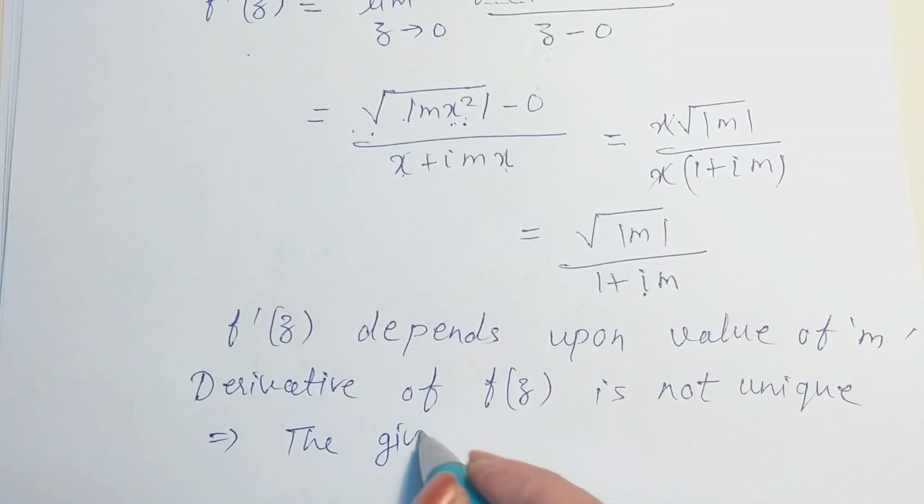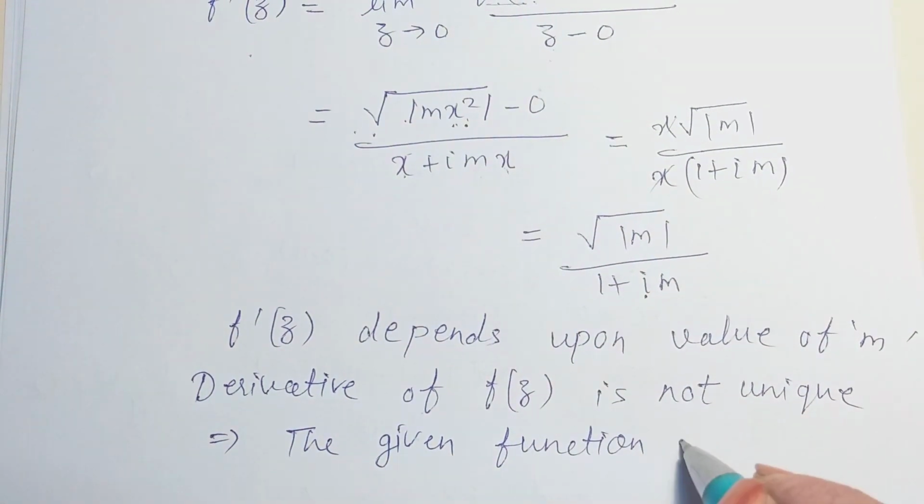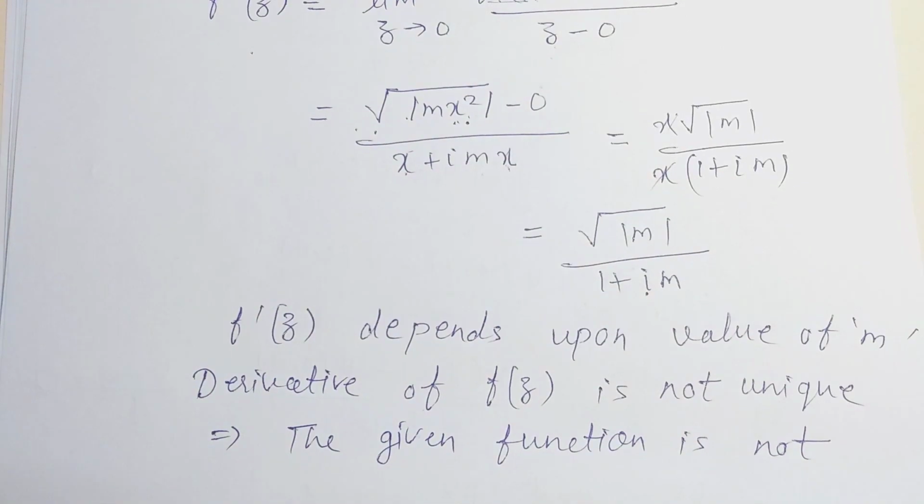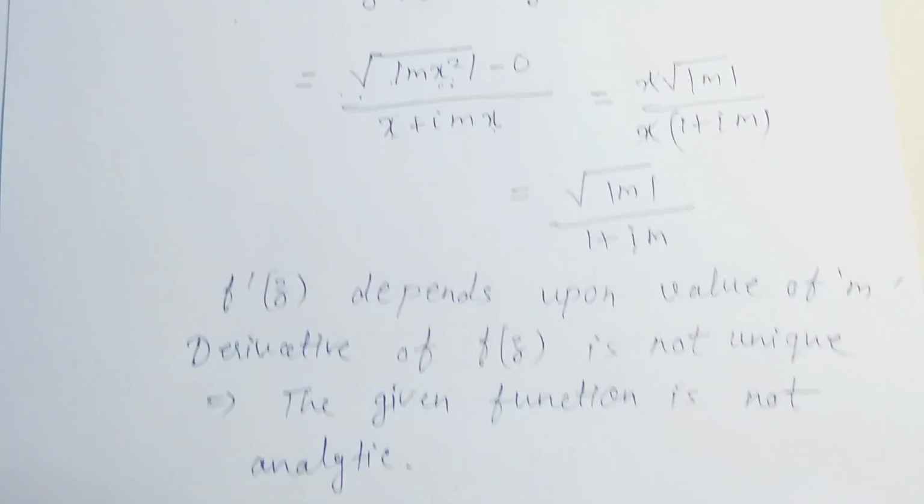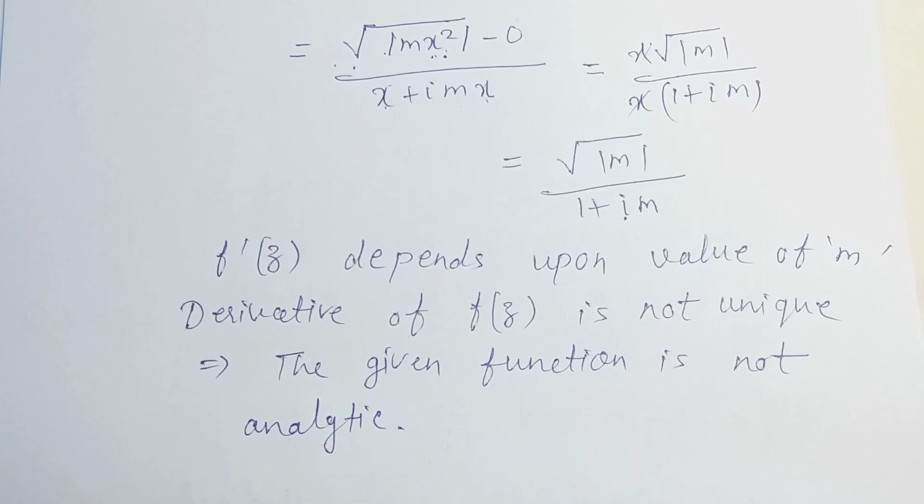So the function is not analytic. So we can say that every analytic function satisfies the Cauchy-Riemann conditions, but every function which satisfies the Cauchy-Riemann conditions need not be analytic. Okay, in the next lecture we will see the Milne-Thomson method. Thank you.